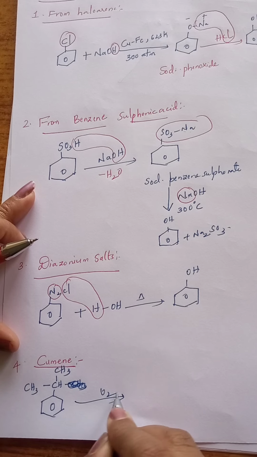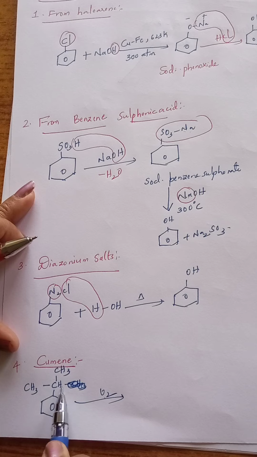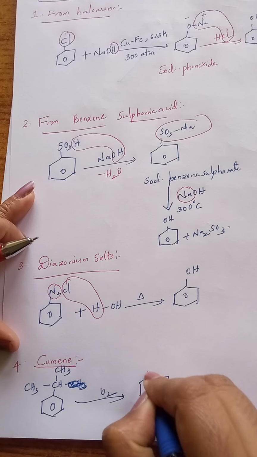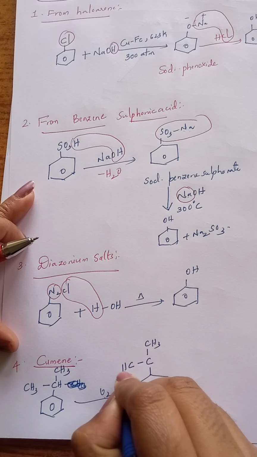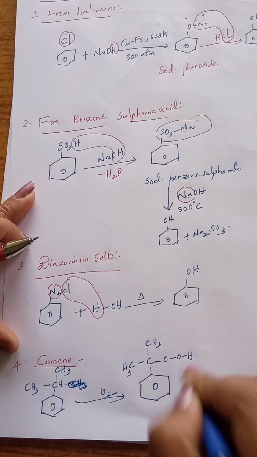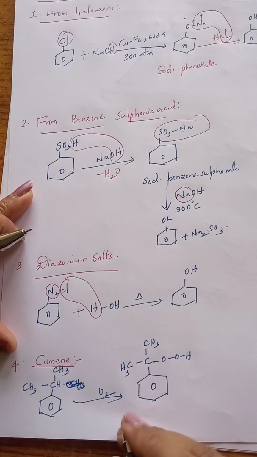When it undergoes reaction with oxygen, these two oxygens are added between carbon and hydrogen. Then we will get benzene ring here, C here, CH3, CH3. Now here two oxygens are added to the carbon and hydrogen. Cumene hydroperoxide is obtained.